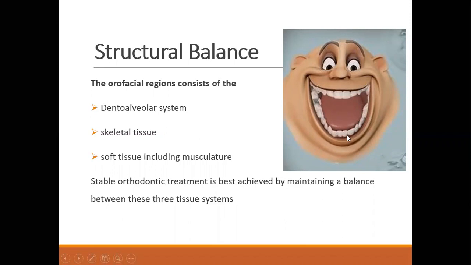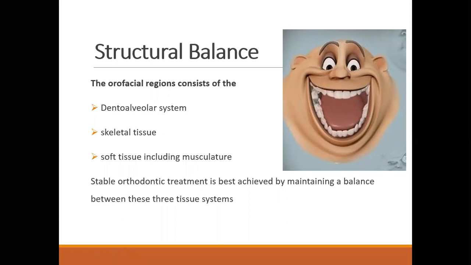For example, I have given orthodontic appliances to the patient. The patient's teeth are well aligned, and the patient is happy and going. I did not concentrate on the gingiva, whether my treatment is affecting the gingiva or not. Maybe I have not given a proper occlusion to the posterior side and the patient is having cheek bite, or maybe I did not align the roots in a proper way. So after some time, again, the patient is having a reversal of the problem.